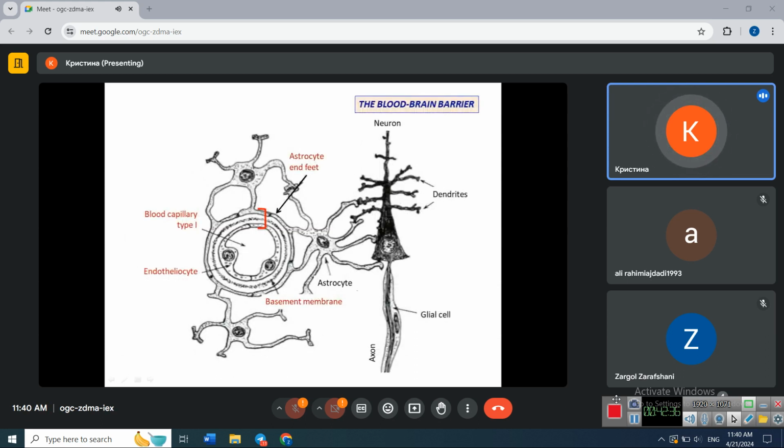Here you can see the structure of blood-brain barrier. It's the barrier between the blood in the capillary and the neurons in nervous tissue. So this barrier includes the endothelial cell of the blood capillary, its basement membrane, and the end feet of astrocytes. Here are end feet of astrocytes and astrocytes themselves, which are connected to the neurons. So everything which passes from blood to neurons should pass through the cytoplasm of astrocytes, who decide whether or not this particular substance is toxic to neurons.